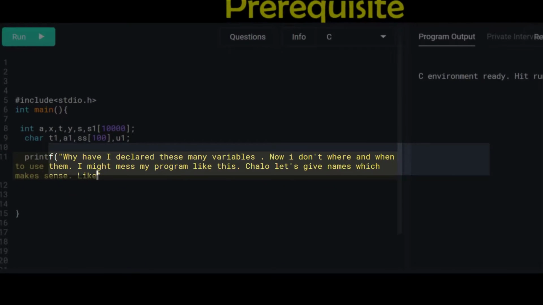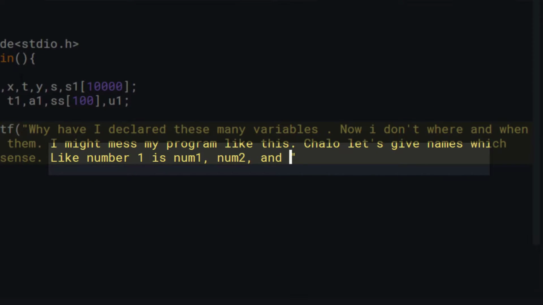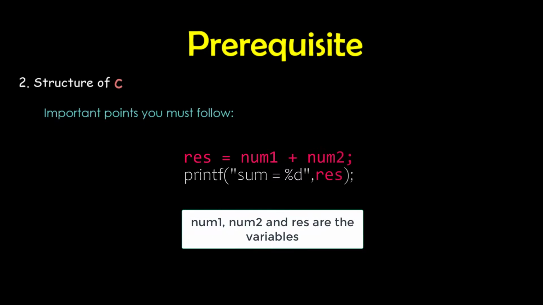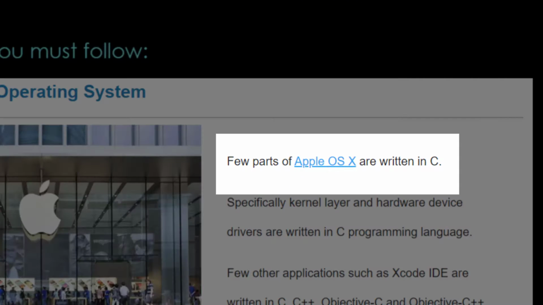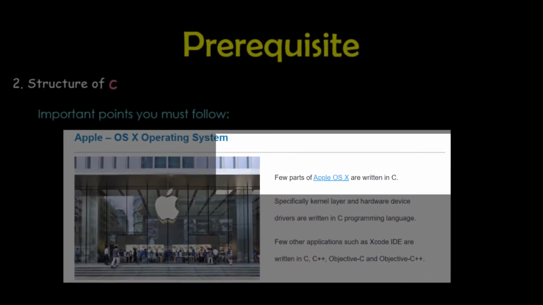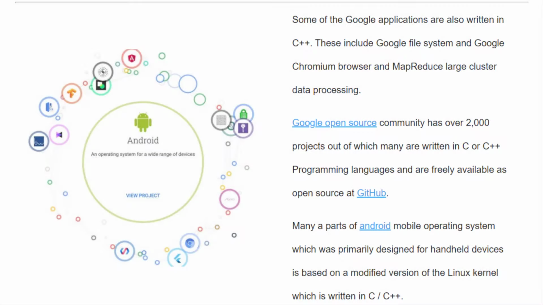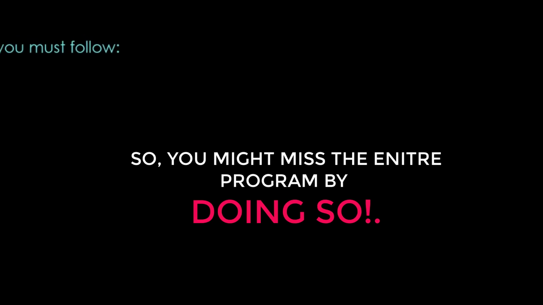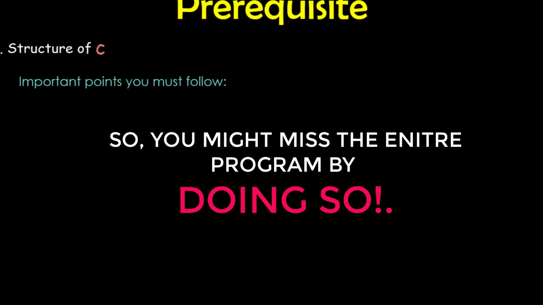Here, you might not find difficulty while using variables, as you might only require two or three variables, which is a small number. But if you consider creating an application, you need numerous variables for various inputs and outputs, and you just can't give random names to them. So you might mess up the entire program by doing so.